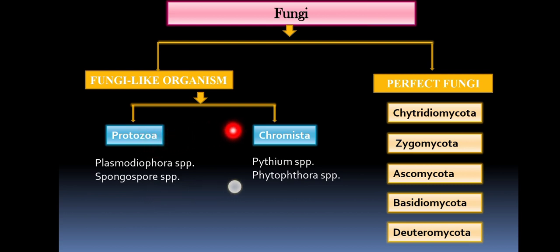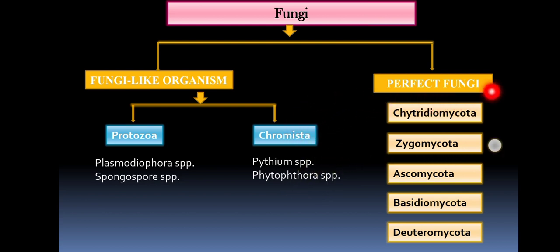On the other side, the chromista group contains a cell wall and other characteristics just the same as the true fungus or the perfect fungi. The cell wall of this group of fungus contains cellulose, not chitin. That's why it is different from the perfect fungi.